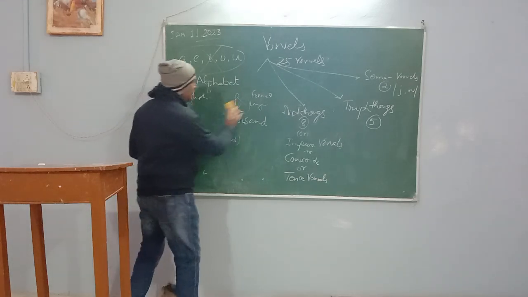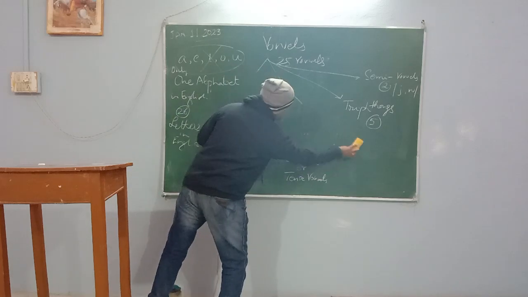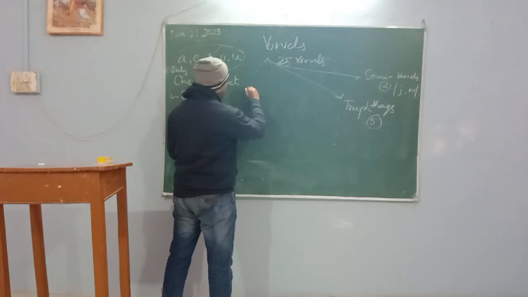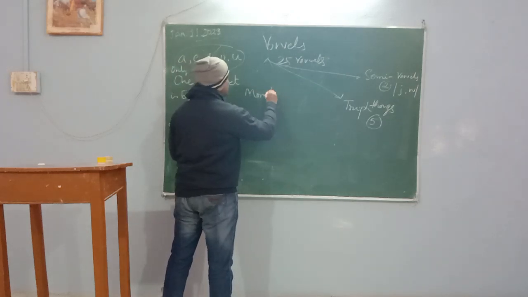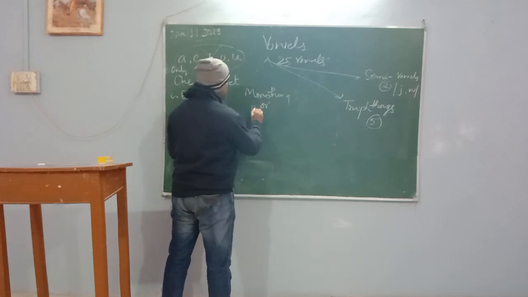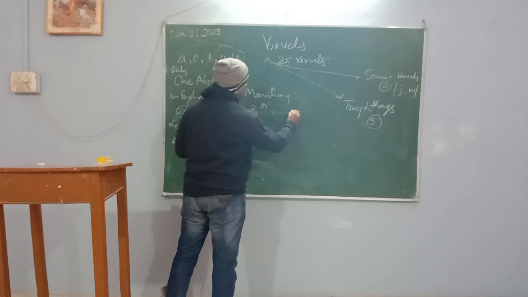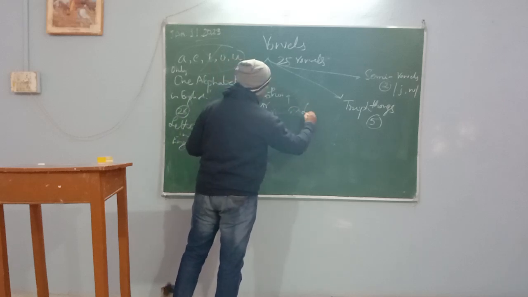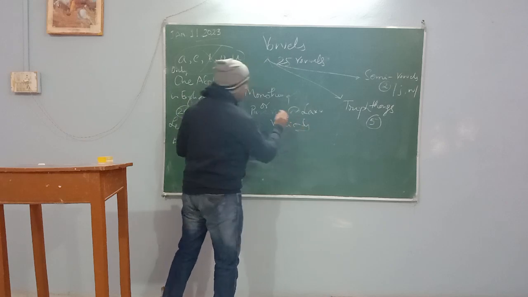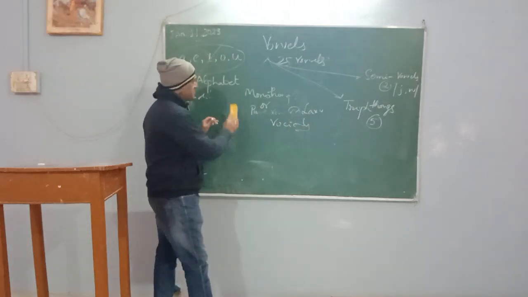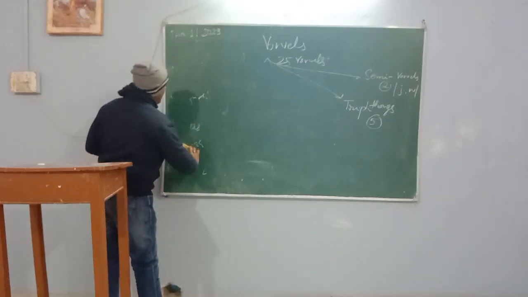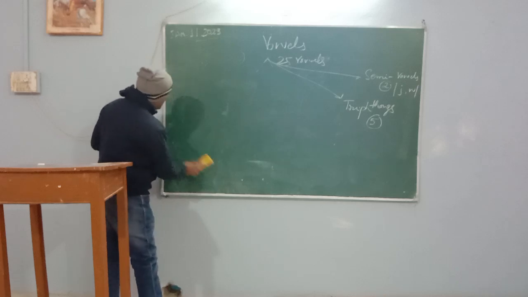Okay. Now, today I'll deal with the concept of monophthongs. Monophthongs, or pure vowels, or lax vowels, or vocoids, right? So they are single in number. First we will deal with them, because they are the base of the language system. There are 12 in number, as I told you, right?